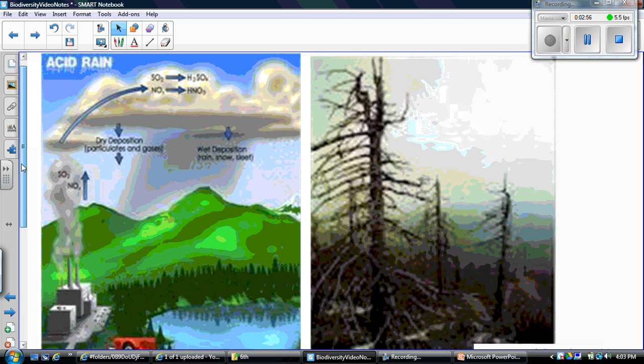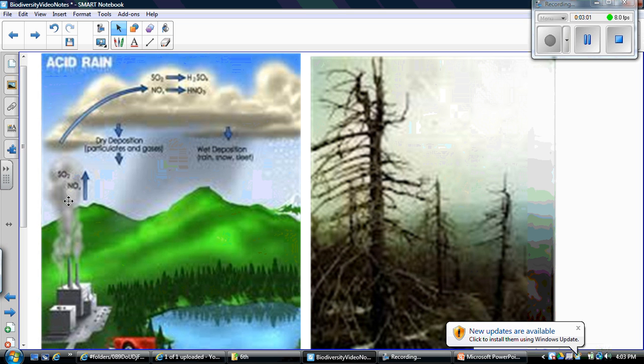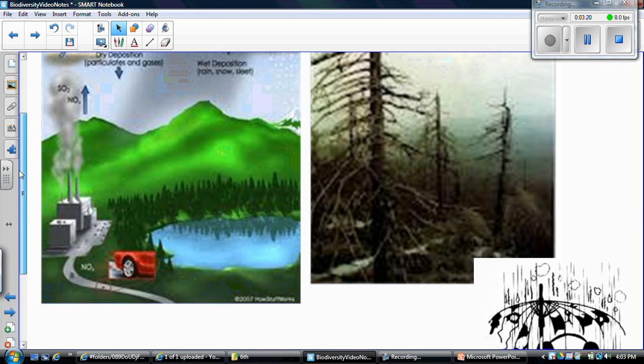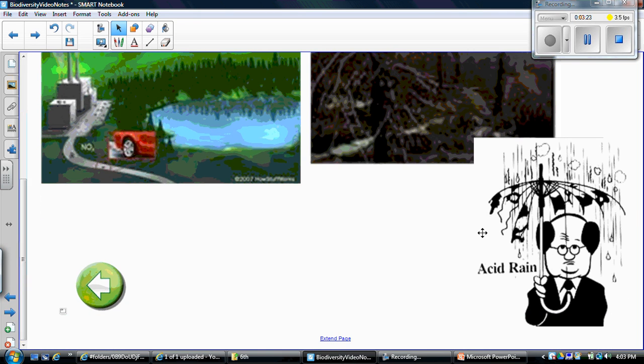So if you take a look at this picture right here, factories are adding sulfates and nitrates, those are chemical compounds, into the atmosphere. They bond with water, forming hydrogen sulfates and hydrogen nitrates that create the acid rain, that comes down as acid rain. Here's a picture showing death of trees. Okay, he's losing his umbrella. That really doesn't quite happen, but it just goes to show you why acid rain is not good.